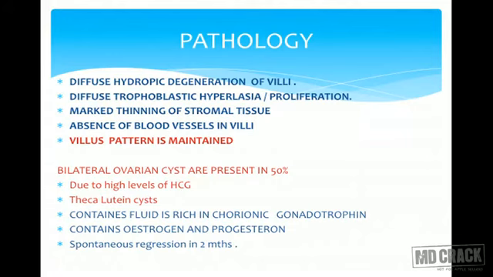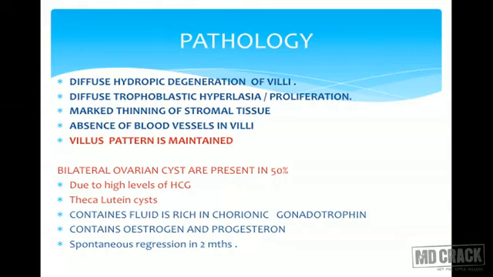Now why are the cysts there? As we all know, trophoblasts are the source of secretion of beta HCG, HCG. HCG has an alpha unit and a beta unit. Beta is specific, alpha acts as LH, acts as TSH. Because of these high titers of HCG, there is stimulation of ovaries that leads to bilateral cyst formation, big ovaries with multicystic cysts. These are called theca lutein cysts. They contain fluid which is again rich in HCG. They also contain estrogen and progesterone.